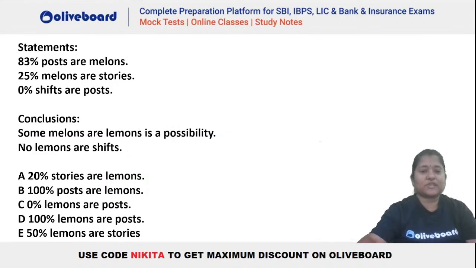Chalo, let's go to the next question. Next question on your screen. So this question is based on definitely false, right? We have to tell which of the following is definitely false here.